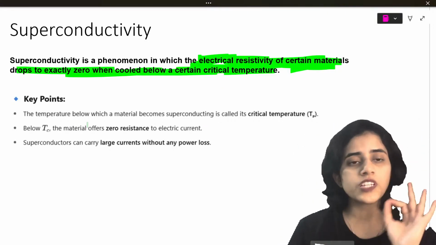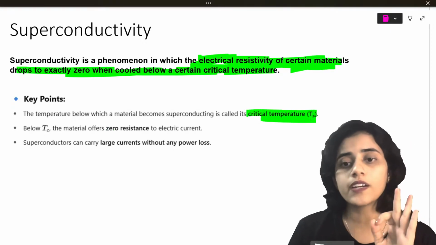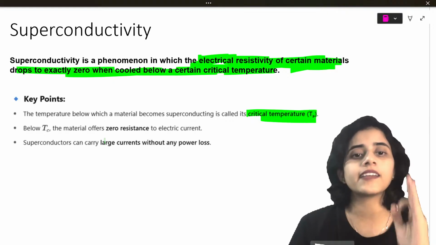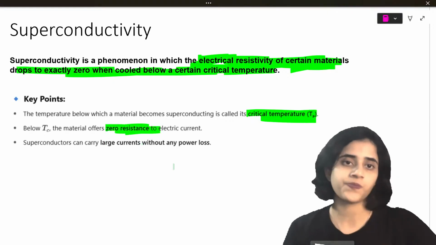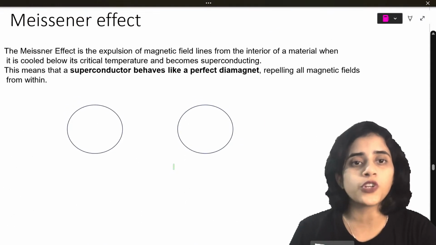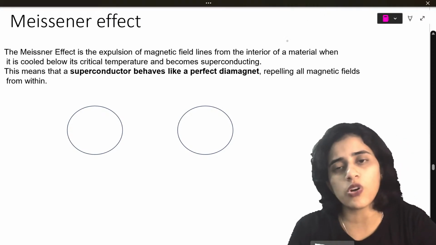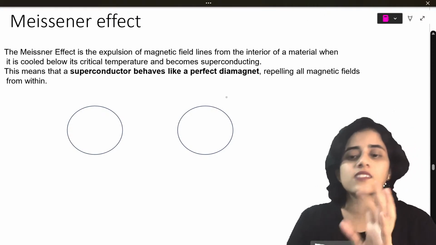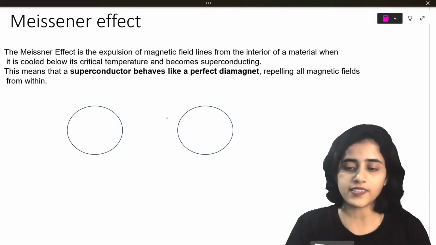So things you need to know under superconductivity is that it is cooled below critical temperature and it offers 0 resistance. When it is cooled, resistance drops. Okay. Now it also produces an effect which is called the Meissner effect. Also not that important to you, but let's just learn it. Imagine these two are the two materials.